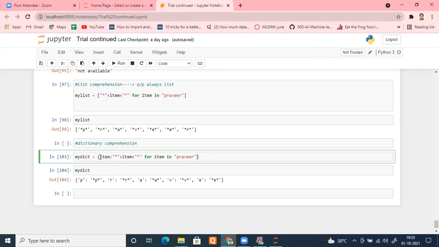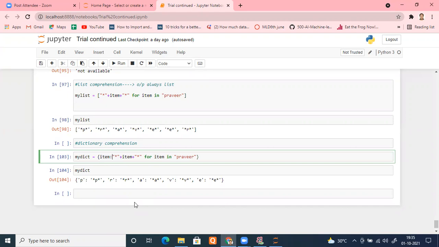You have to put, remember, this is mandatory: item colon, or whatever name you have given here, the same name needs to appear here. That's it. And put a colon, necessarily. Otherwise, you will get a set for sure.